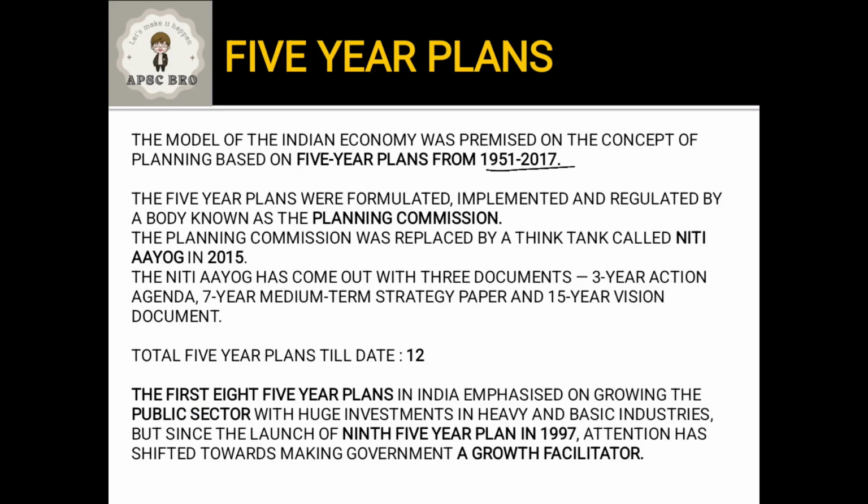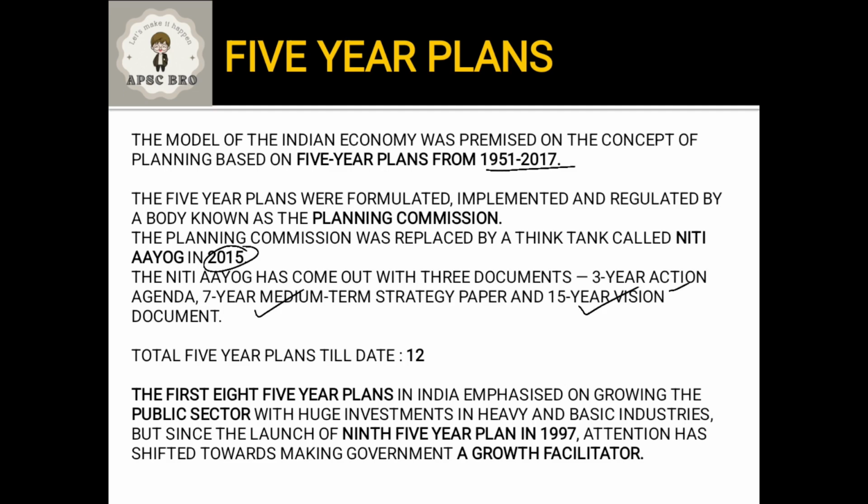So we had our 5-year plans from 1951 till 2017. Now in 2015, the Planning Commission was replaced by a think tank called Niti Aayog. Because the 12th 5-year plan was still running, that is, it was from 2012 to 17, the 5-year plans continued up to 2017. But once Niti Aayog came into being, it got rid of the 5-year plans and came out with 3 documents: one 3-year action plan, one 7-year medium term strategy paper, and one 15-year vision document. So up till now we had 12 5-year plans.